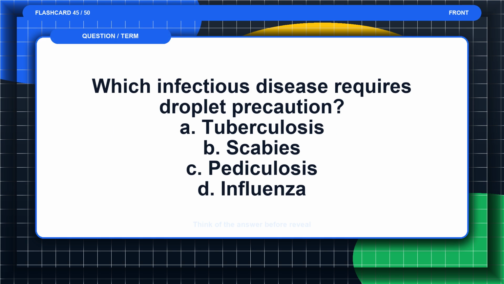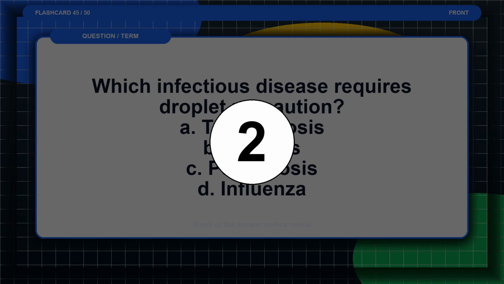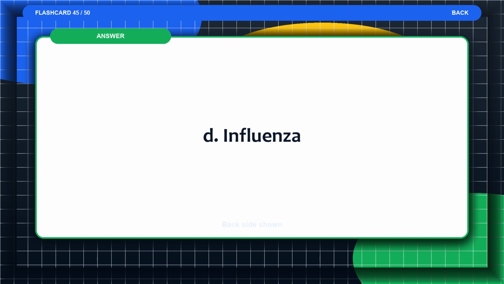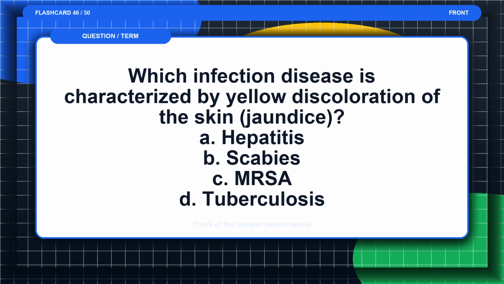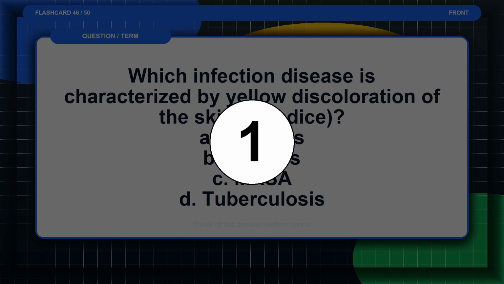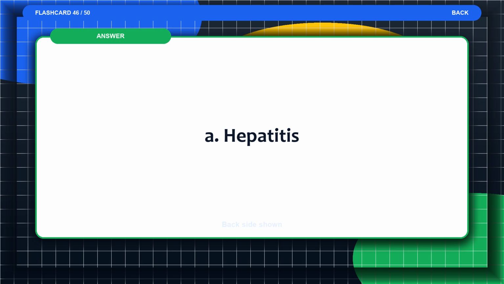Flashcard 45. Which infectious disease requires droplet precaution? A. Tuberculosis. B. Scabies. C. Pediculosis. D. Influenza. Think of the answer before the reveal. The answer is D. Influenza. Flashcard 46. Which infectious disease is characterized by yellow discoloration of the skin, jaundice? A. Hepatitis. B. Scabies. C. MRSA. D. Tuberculosis. Think of the answer before the reveal. The answer is A. Hepatitis.